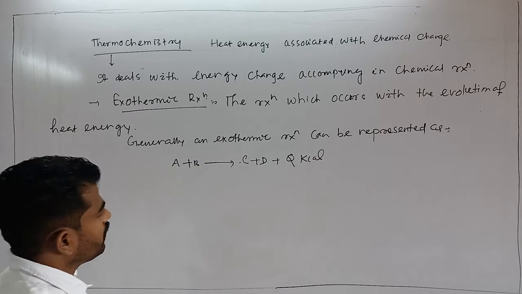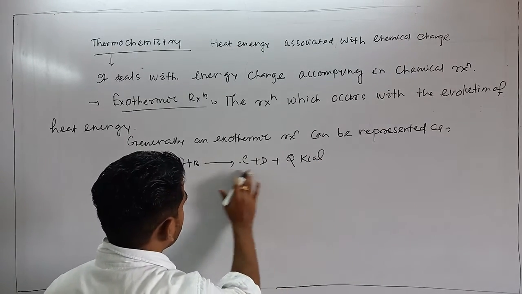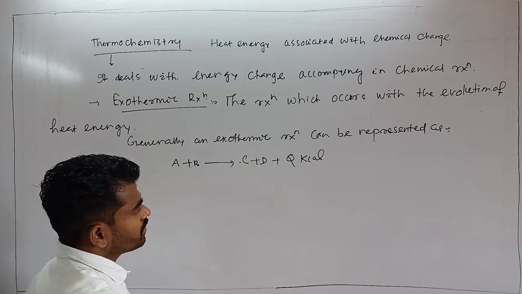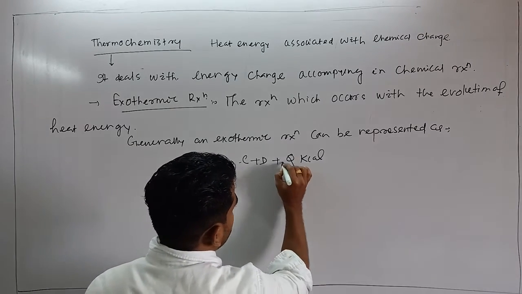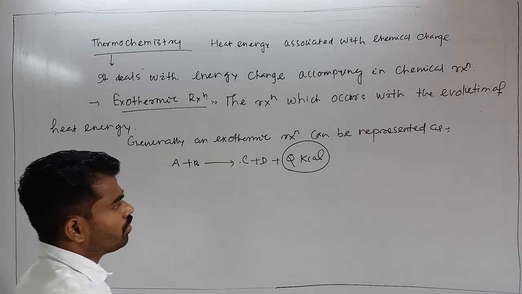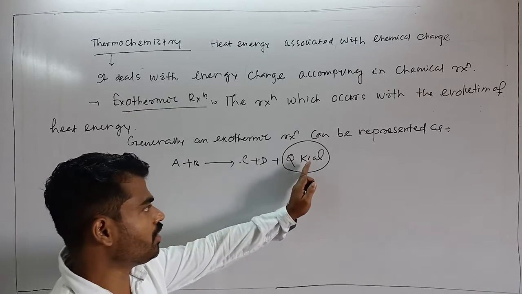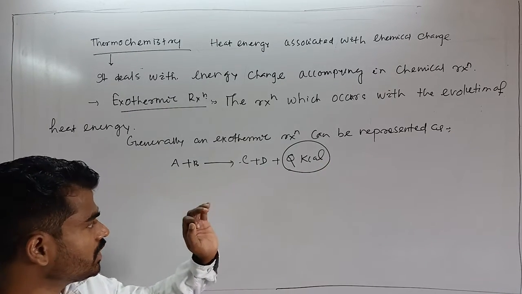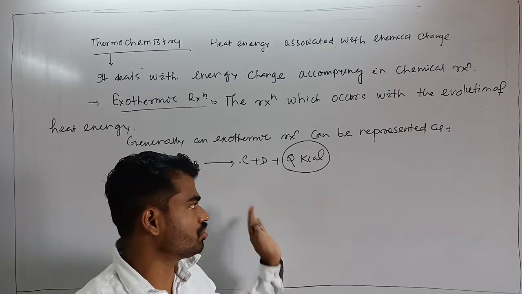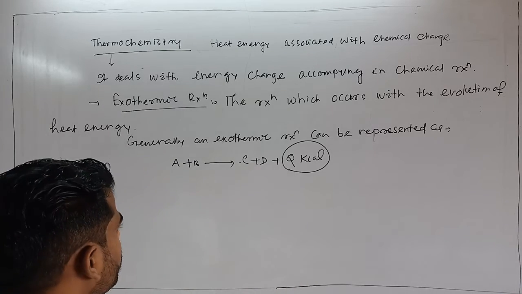If a chemical reaction is represented like this, you can conclude that Q calorie per mole or Q kilocalorie amount of energy is released in this reaction. So this reaction is exothermic in nature.